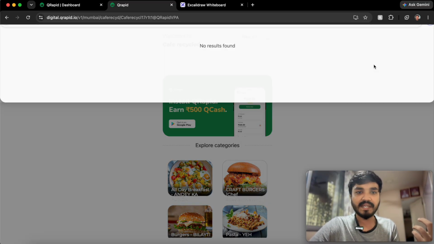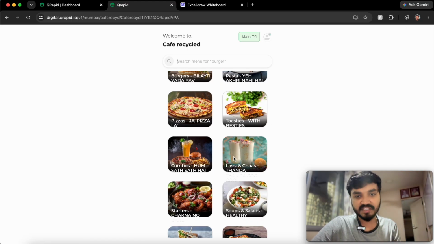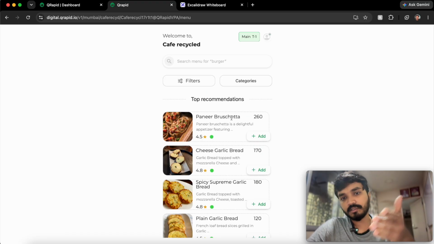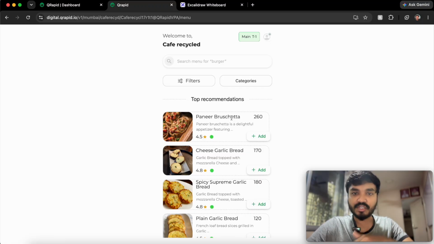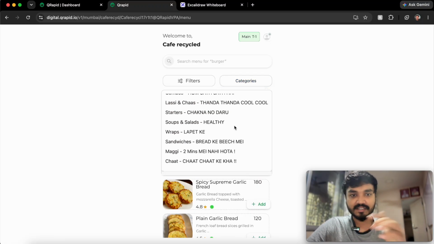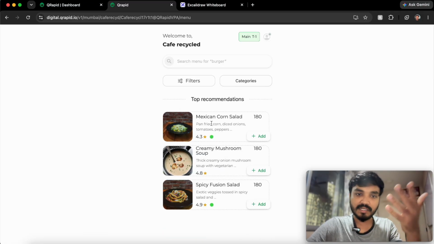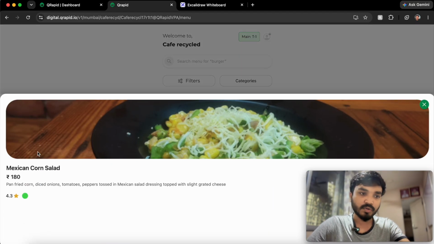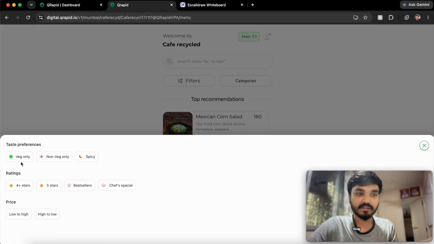You can search food items, burger or something. Then you also have the categories below, same as a physical menu, where we have categories and food items. For example, if I click on toasties, I will find all the food items in that category. If I want to switch categories, I can just click over here and switch wherever I want to go. For example, I go to salads and all those things, right? You can see the description over here. If you click on that, you can see all the description, whether it's veg or non-veg, what's the pricing and whatnot. You can also add filters like veg, non-veg, ratings if you want.